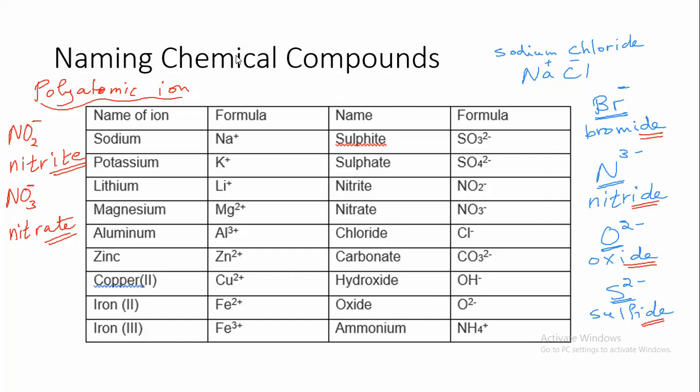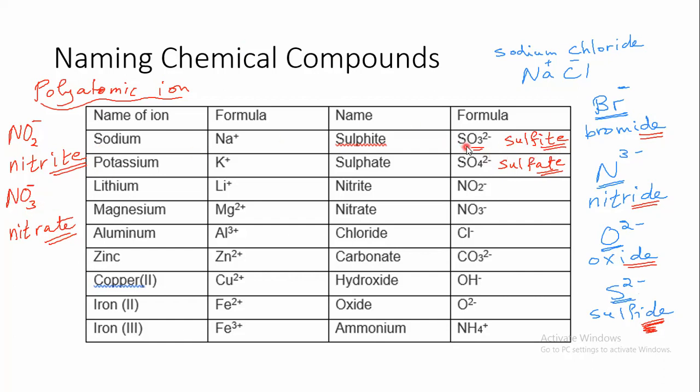The same here. If I look at sulfur, we said sulfide when it was present alone. But here, when sulfur was bonded to 3 oxygen atoms, we call it sulfite, ITE. When sulfur is bonded to 4 oxygen atoms, we call it sulfate, ATE. You see here the number differed. In nitrogen, the nitrite was NO2 and the nitrate was NO3.